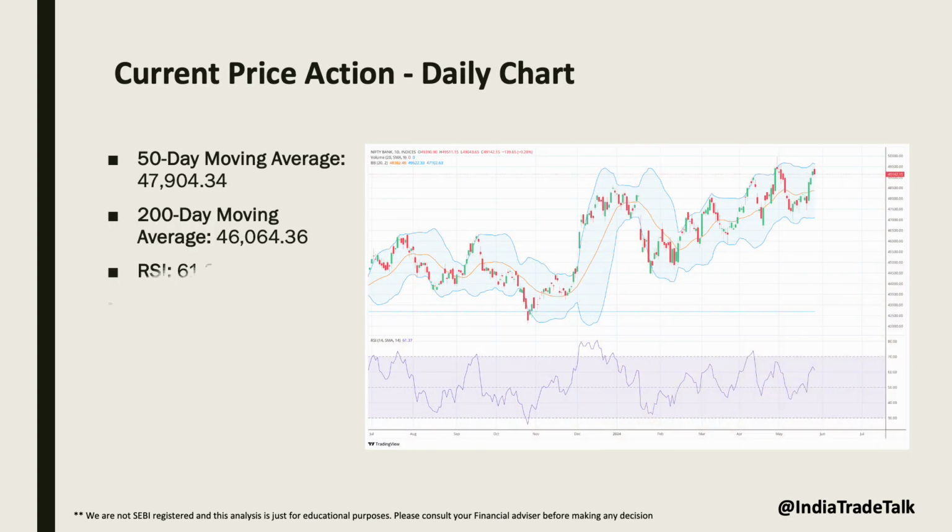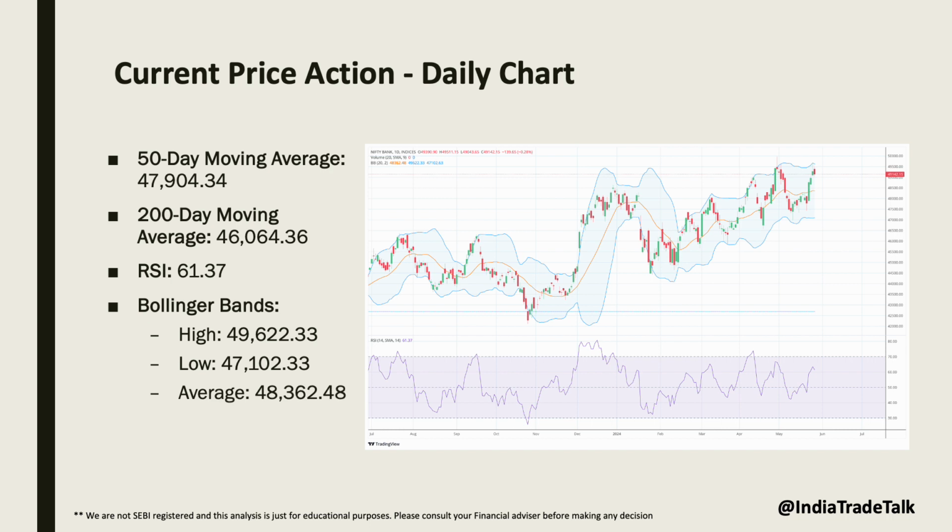On the daily time frame, Bank Nifty continues its bullish trend, trending above both the 50-day moving average at 47,904 and the 200-day moving average at 46,064. The RSI is around 61, indicating strong momentum but nearing overbought conditions. The Bollinger Bands show a high of 49,622, a low of 47,102 and an average of 48,362, indicating increased volatility. Based on this chart, we expect the price action to be highly volatile and bearish in nature.